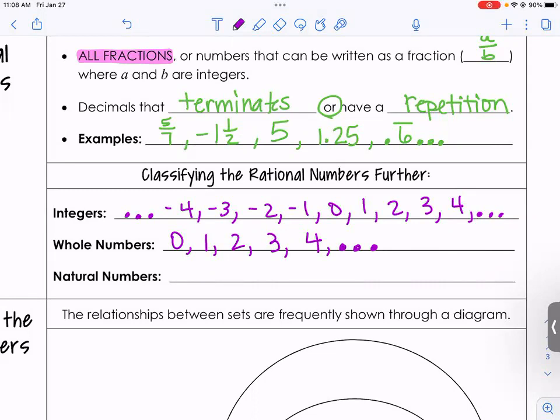And then natural numbers, what gets taken away? That's the only other thing I think. 0. So the natural numbers are like our counting numbers. These are the numbers that you learned as a kid. 1, 2, 3, 4, 5. Okay. Our whole numbers are 0, 1, 2, 3, 4, 5.